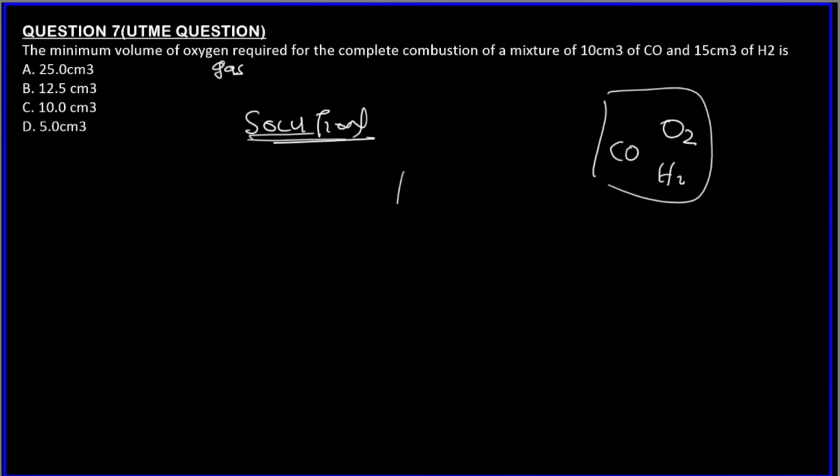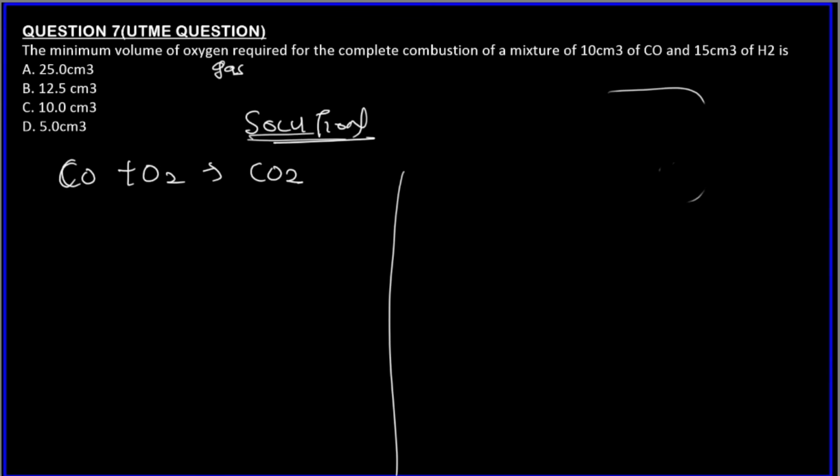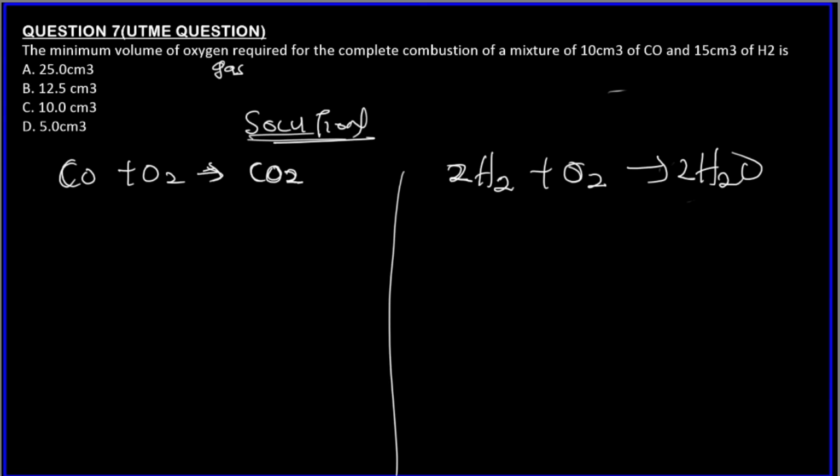When they react, CO reacts with oxygen gas to give CO2, and H2 reacts with O2 to form H2O. So oxygen can react with CO, and oxygen can react with H2. Let's find the minimum amount of oxygen that is required for complete combustion of both of them. So we assume that oxygen reacts with both of them.